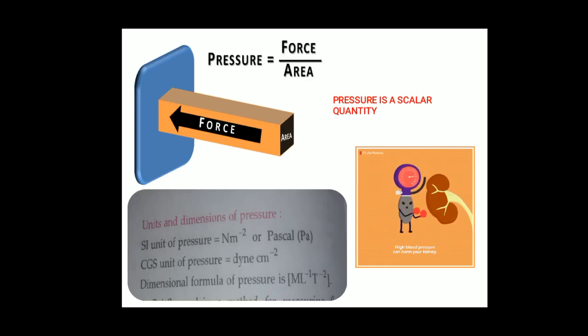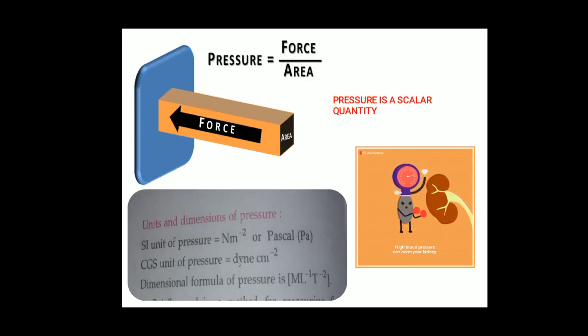The pressure is a scalar quantity because the fluid pressure at a particular point in a fluid has the same magnitude in all directions. So this shows that a definite direction is not associated with the fluid pressure. Because of that, pressure is a scalar quantity.